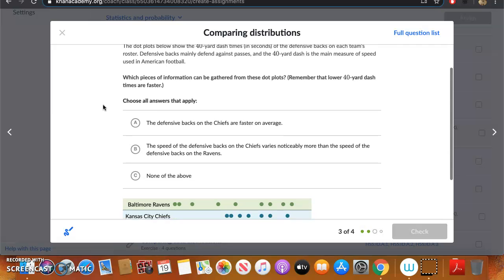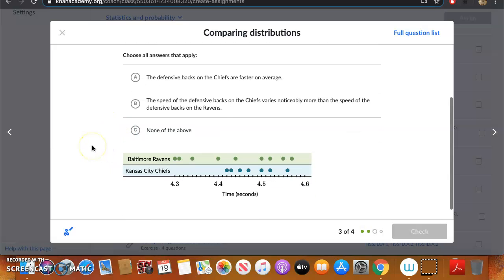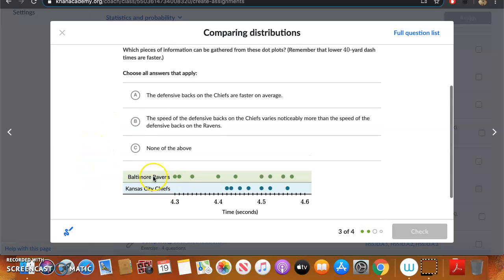Which pieces of information can be gathered from these dot plots? Remember, the lower 40-yard dash times are faster. We have three choices here. Here's the dot plot for the 40-yard dash times for the defensive backs of Baltimore and Kansas City.